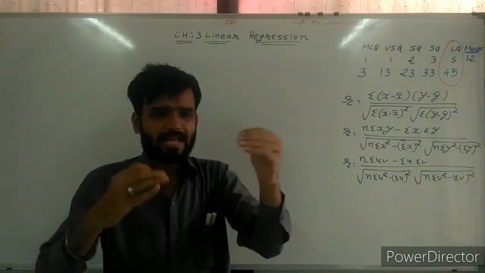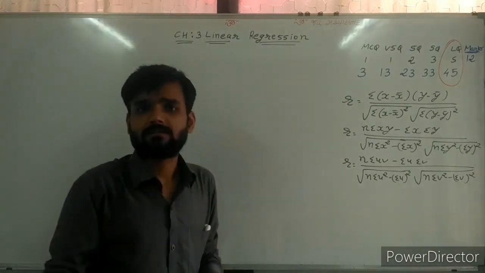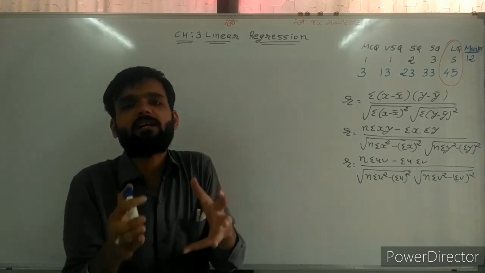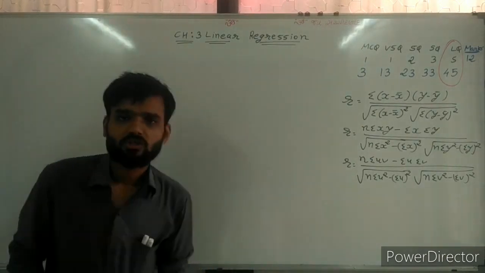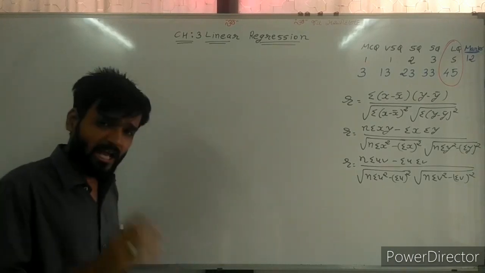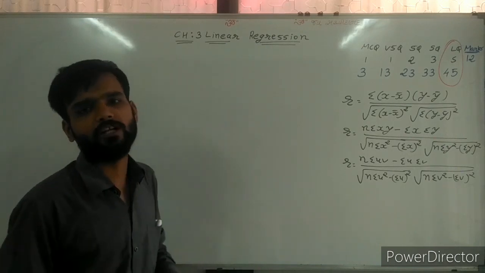Suppose x and y are there, then y depends on x. How much y depends on x, we can see in this chapter, and for that we create a functional relation between those two variables.